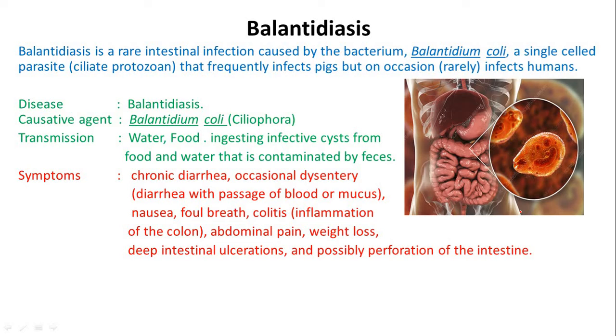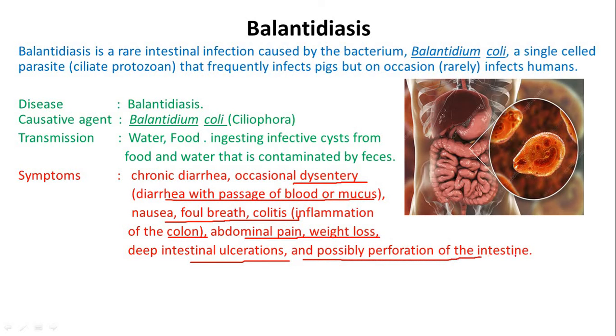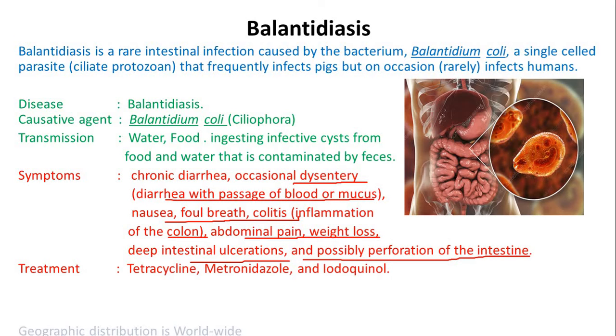Symptoms are chronic diarrhea, occasionally dysentery, diarrhea with passage of blood or mucus, nausea, foul breath, colitis, inflammation in the colon, abdominal pain, weight loss, deep intestinal ulceration and possibly perforation of intestine. Tetracycline and metronidazole are used as treatment or prophylaxis. Geographic distribution is worldwide.